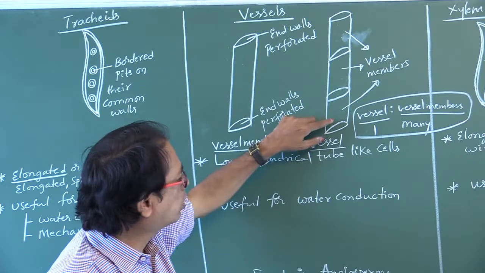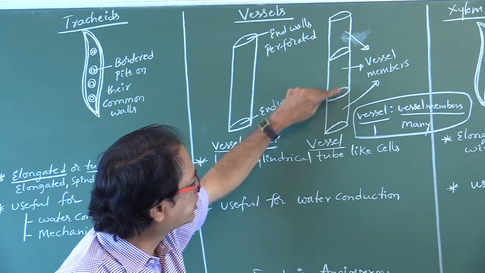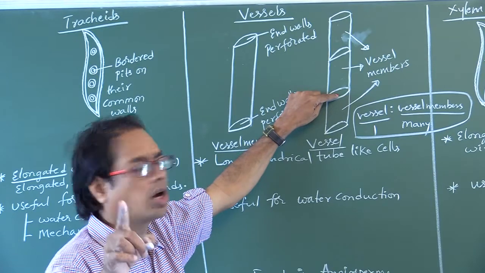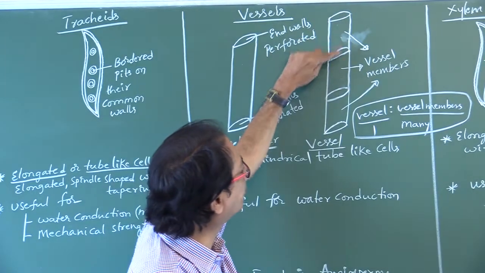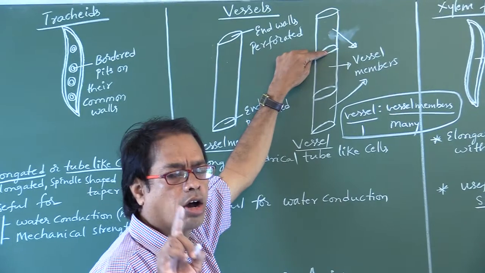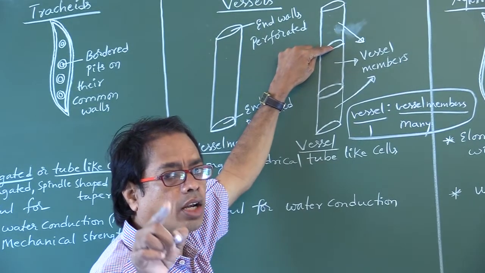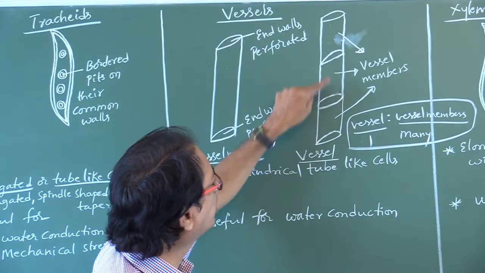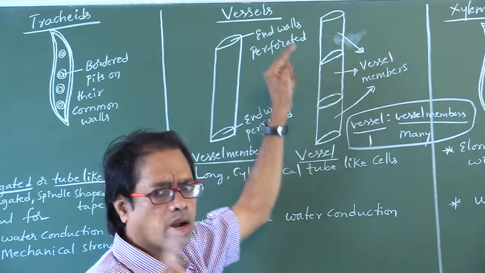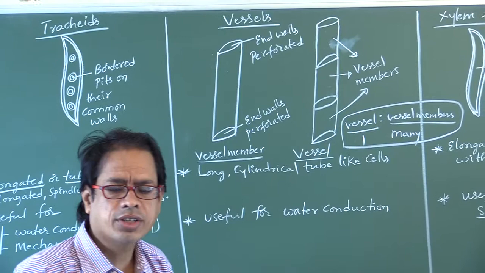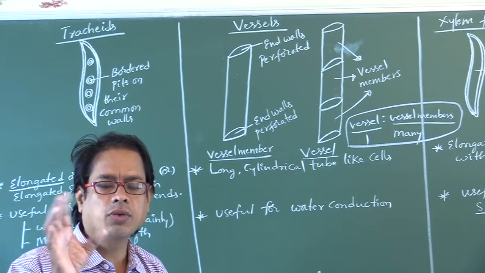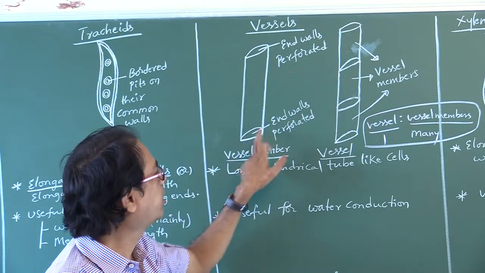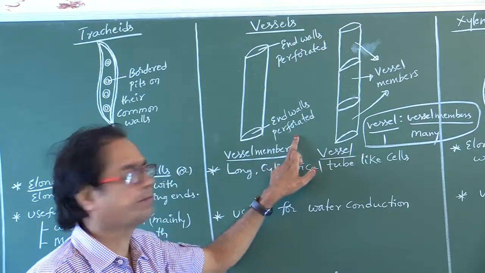Okay. So for this vessel member, this is the common wall, also called the end wall. Perforations are present on end walls or common walls. So end walls are perforated. Right.